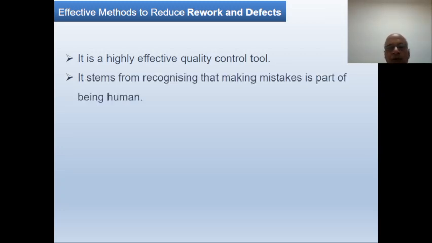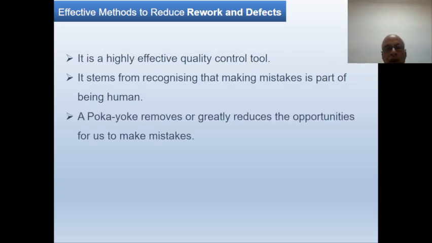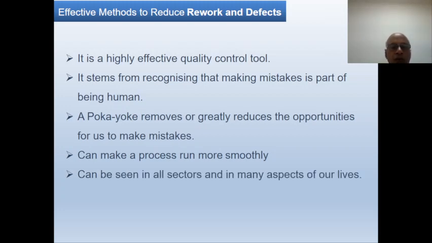It stems from recognizing that making mistakes is part of operators or human beings or manpower used in manufacturing or in any service sector. So Poka-yoke is going to remove or greatly reduce the opportunities for us to make mistakes when we are working. It can make a process run more and more consistently, more and more smoothly.